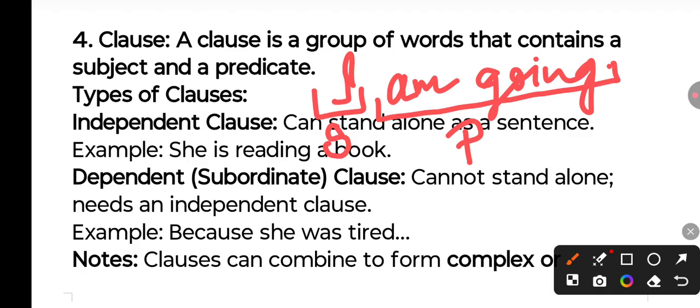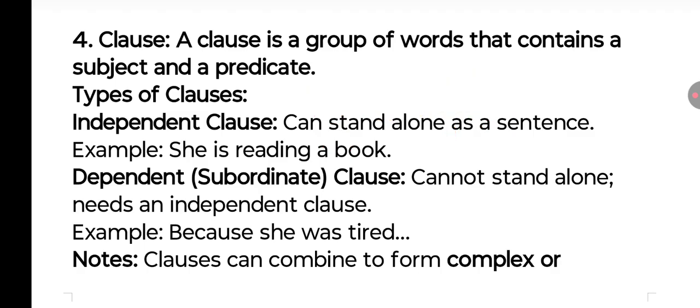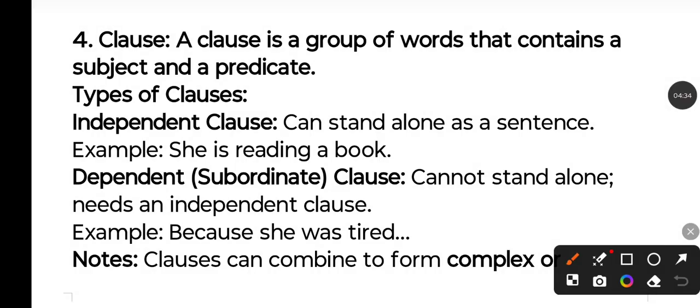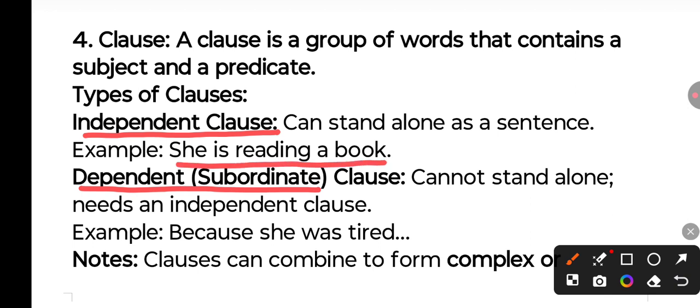So a clause is a group of words that contains a subject and a predicate. Now we have two kinds of clauses. First is the independent clause and second is the dependent clause. An independent clause can stand alone as a sentence, like "she is reading a book". If we combine together, this would be a sentence like: she is reading a book because she likes it.